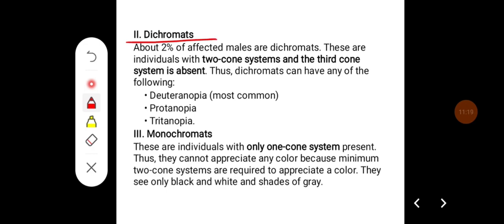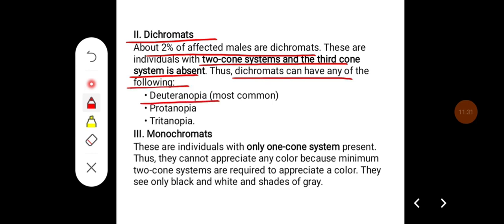Dichromats or dichromatism. About 2% of the affected males are dichromats. These individuals have two cone systems and the third cone is absent. Thus, dichromats can have any of the following, that is deuteranopia, which is most common, protanopia or tritanopia.